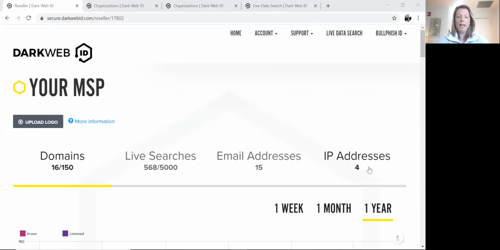Dark Web ID is a SaaS alerting platform that monitors the dark web for credential exposure. We all know that employees are logging into all sorts of websites, both work-related and not work-related, and using the same password or variation of a password across the board. When these third-party websites are breached, cybercriminals are gathering this data and using that password information to potentially get into the network and cause some serious damage to the organization. So our platform monitors for that exposure and alerts you, allowing you to communicate quickly and effectively with your customers.